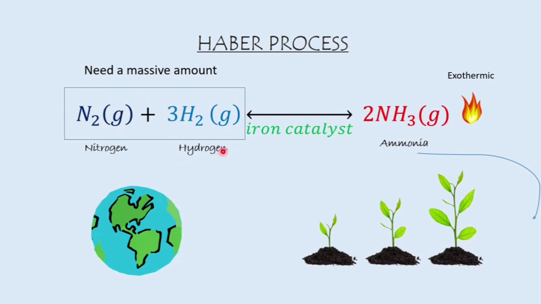The mixture of nitrogen and hydrogen going into the reactor is in the ratio of 1 molecule of nitrogen to 3 molecules of hydrogen. The catalyst used is an iron catalyst, which is a substance that can increase the efficiency of the reaction. The optimum pressure for the reaction is 200 atm, and 400 to 450 degrees Celsius is a compromise temperature producing a reasonably high proportion of ammonia in the equilibrium mixture.